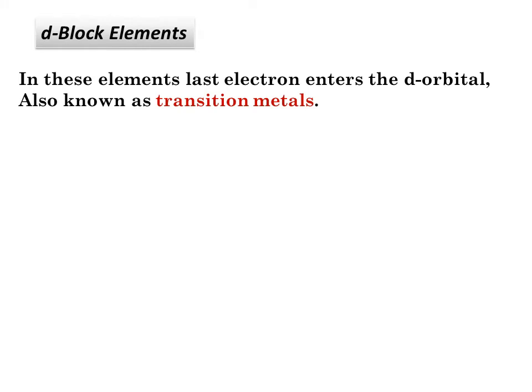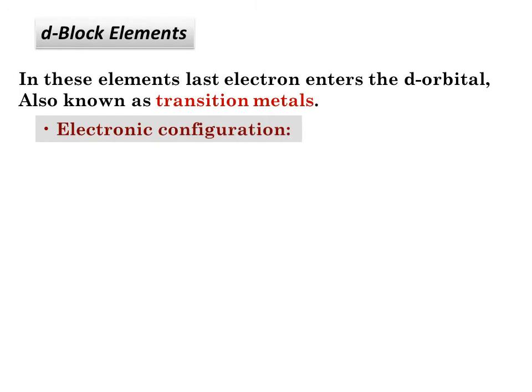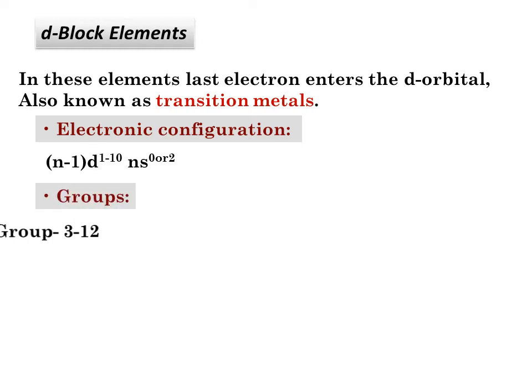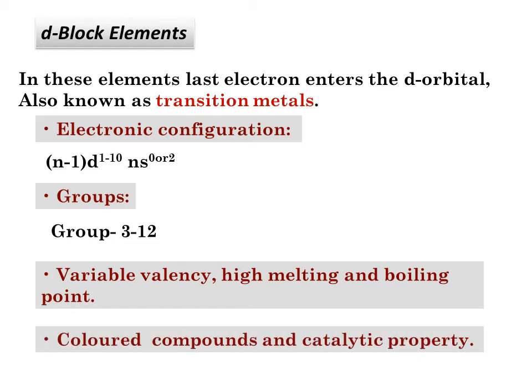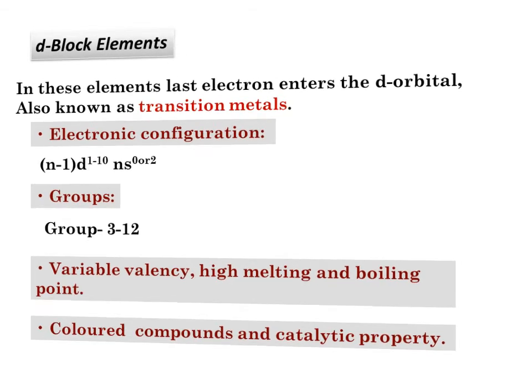The third one is d block elements, and in these elements, the last electron enters the d orbital. They are also known as transition metals. Electronic configuration is (n-1)d1 to 10, ns0 to 2. It has groups numbered 3 to 12, with variable valency, high melting point and boiling point. They form colored compounds and show catalytic properties.